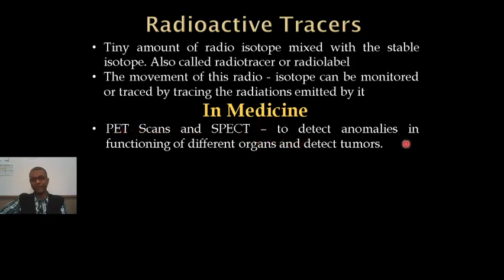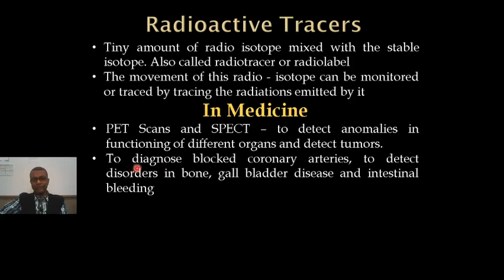These are used to detect anomalies in functioning of different organs, and also it can detect tumors. I'm not going into the details of why it is, how it is done, what happens, but basically we need to understand that these are procedures in which radioisotopes are used.